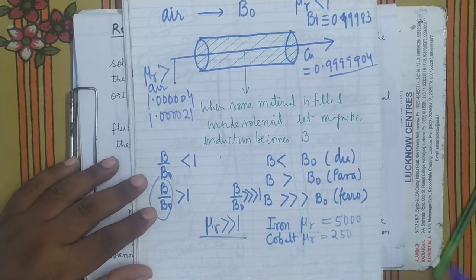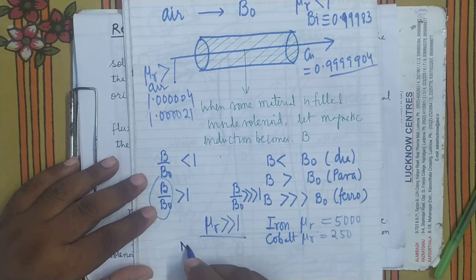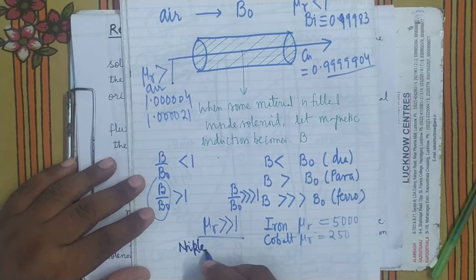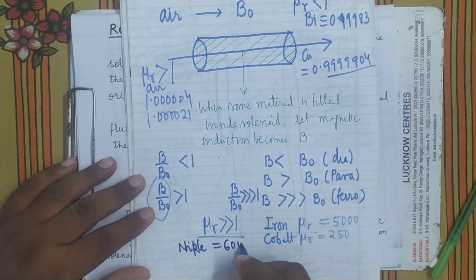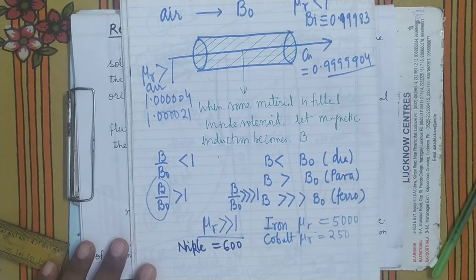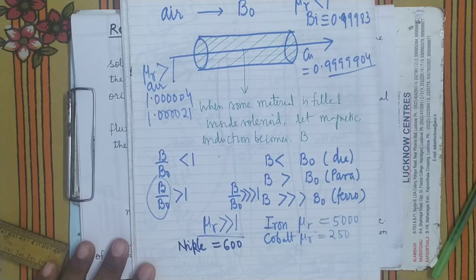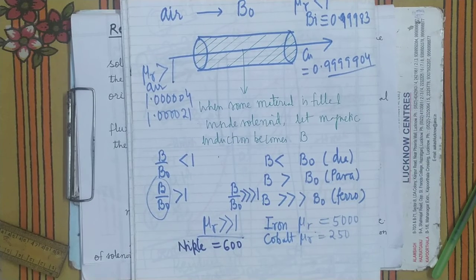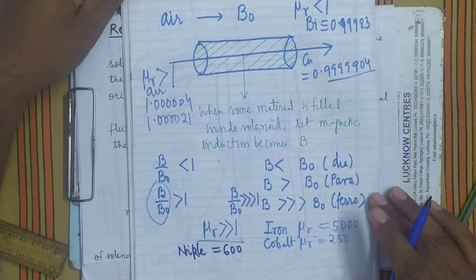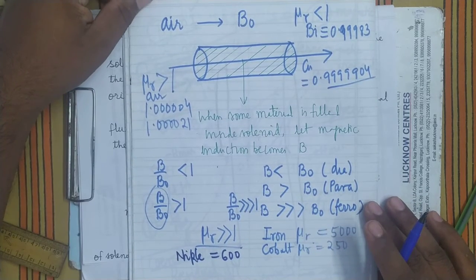Similarly, in nickel this value is around 600, meaning it will increase 600 times that in air. So, because of this, these materials are very important. From the point of view of magnetism, they have great utility, while diamagnetic and paramagnetic substances don't have so much utility.